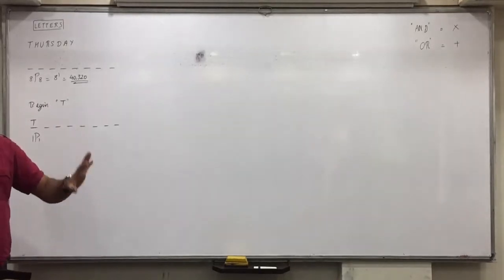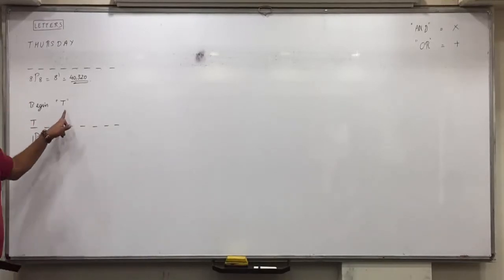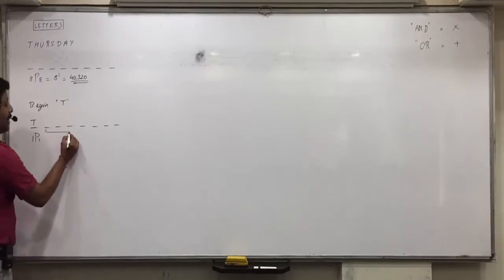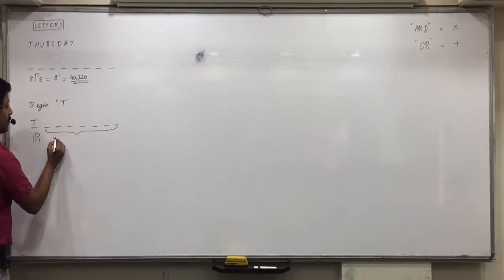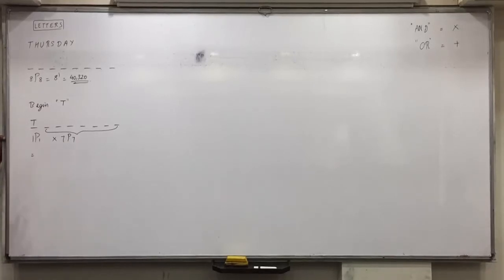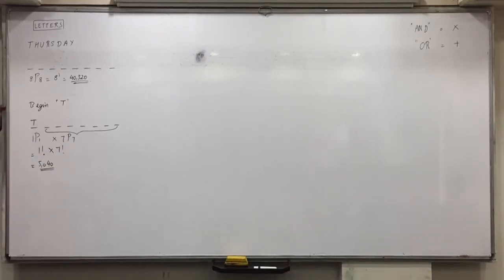Paste T at the first place with Fevicol. It should not move anywhere else, because all the words should begin with T. So 1P1 and the remaining 7 in 7 places in 7P7 ways. Are you able to understand? So 1 factorial into 7 factorial, 5040 words can be formed. Understood this, everyone?